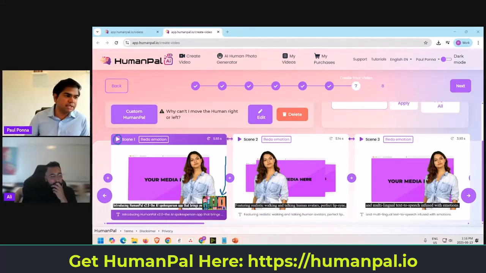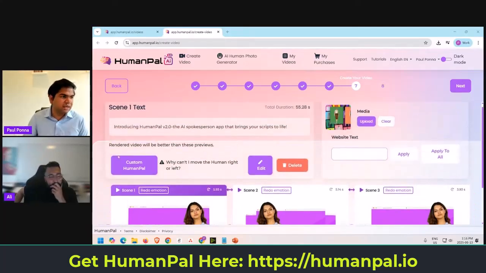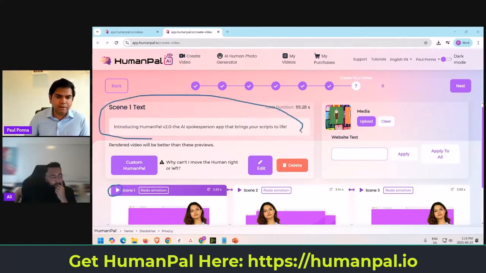So for example, sometimes let's say the emotion is not exactly correct. Let's say the laughter I'm talking about, or a sigh, or one of these emotions. You can just redo the emotion only for that scene without having to regenerate again and again. Okay. So at any point, you can just click on this preview tab, and it's going to preview the entire audio, including the emotions and other things you want to do.